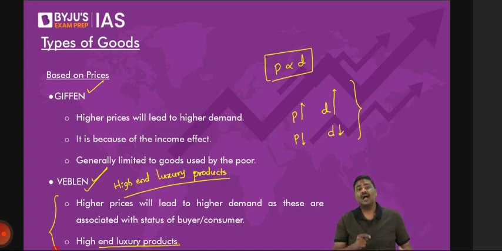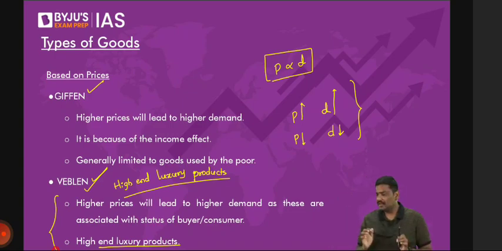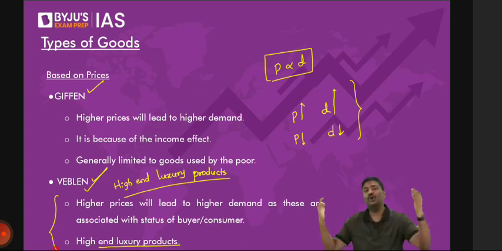Veblen, high-end luxury products. Why the demand is positively related to the price here? Simple. These are very, very costly products. Not everyone will have resources to purchase them. Very few people in the market will have the money to purchase it. But why the demand will go up with a change in the price? Simple. When the price of a luxury car will go up, people who have money want to display it. I hope you understand this. Those people who have money, they want to show to the rest of the world that they have a lot of money.